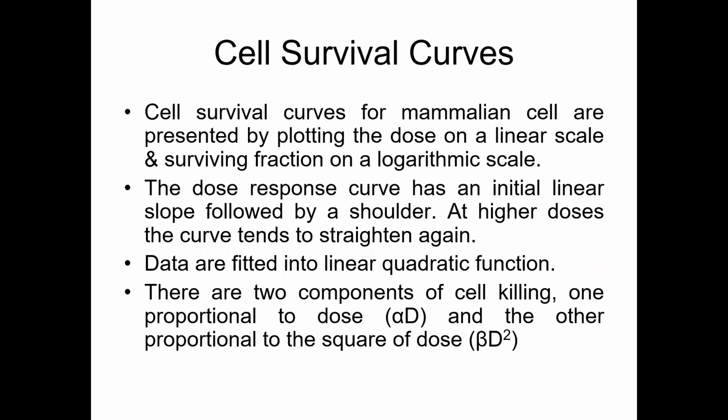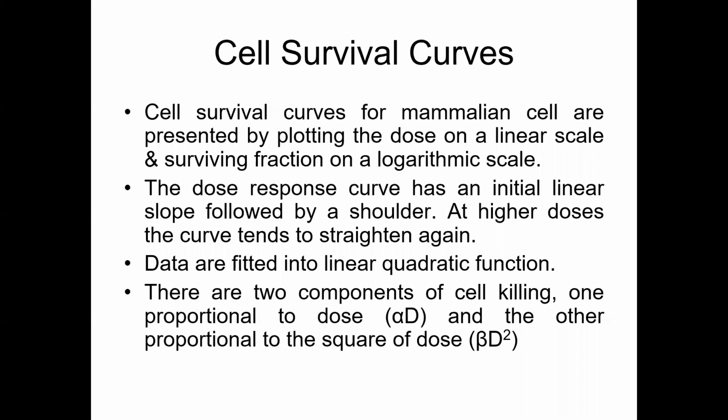Cell survival curves for mammalian cells are presented by plotting the dose on a linear scale and surviving fraction on a logarithmic scale. The dose response curve has an initial linear slope followed by a shoulder. At higher doses, the curve tends to straighten again. Data are fitted into a linear quadratic function. There are two components of cell killing, one proportional to the dose, alpha D, and the other proportional to the square of the dose.